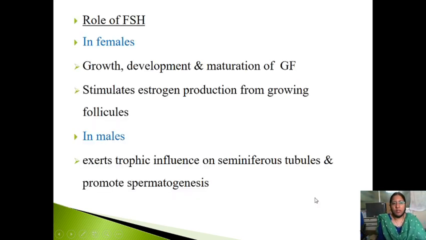Now at a glance, I have told you about the menstrual cycle. Now you should know the specific role of FSH in females and in males. In females, it helps in the growth, development and maturation of the Graafian follicle. It stimulates estrogen production from the growing follicles. When there is more estrogen, that will produce a positive feedback to release LH. Then the LH surge will occur, which causes ovulation. What does it cause in males? It exerts a tropic influence on seminiferous tubules and promotes spermatogenesis.